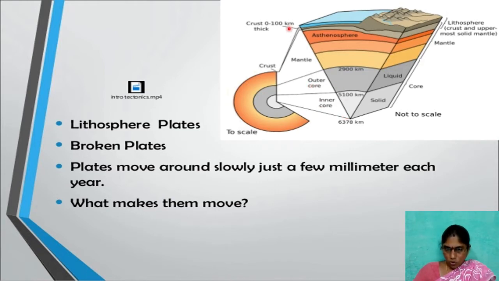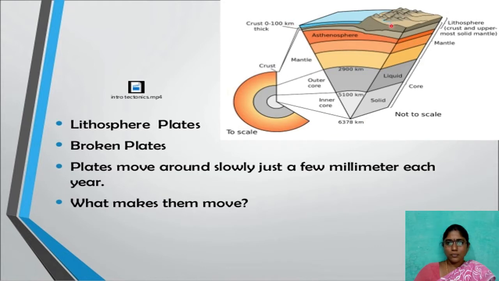From the top, 0 to 100 kilometers thickness we call crust. From there to 2900 kilometers, in the form of liquid, is the outer core, and the inner core is from 5100 kilometers to 6378 kilometers.